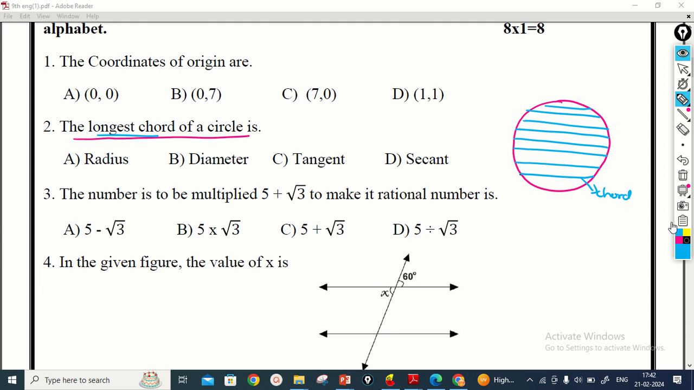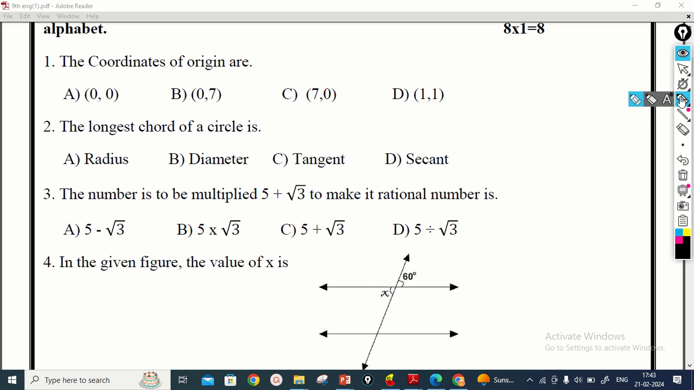So you observe here the longest chord is in the middle of the circle, that is, it passes through the center of the circle. The longest chord that passes through the center of the circle is called the diameter of the circle. So therefore the longest chord is called the diameter. Option B is the correct answer.